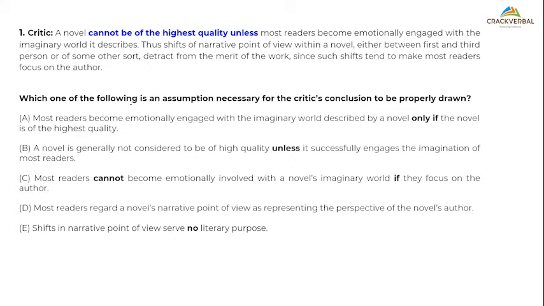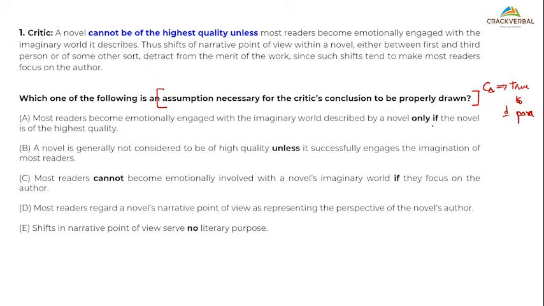Now it says, which one of the following is an assumption necessary for the critic's conclusion to be properly drawn? One thing that I can keep in mind is, for this particular question, I need an answer which is true to the para. Everyone agrees? Can I say this? I need an answer which is true to the para. I've not yet taught you what an assumption is, because there are some students who are doing this for the first time maybe.